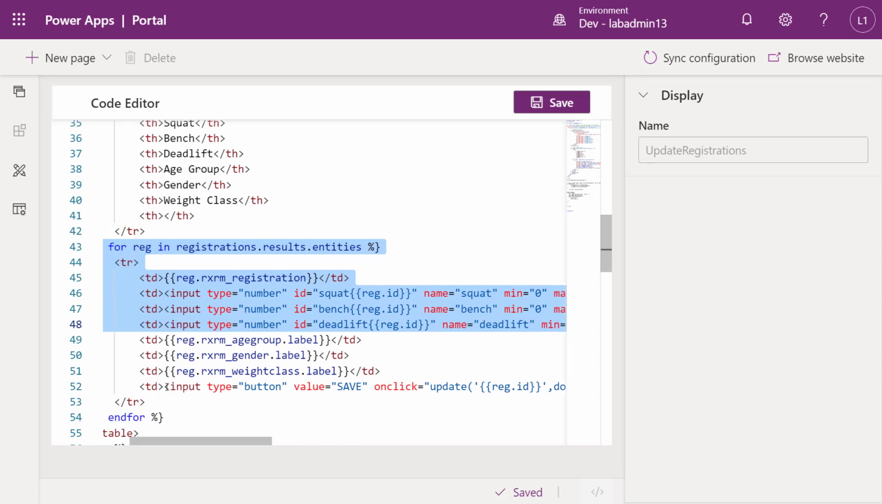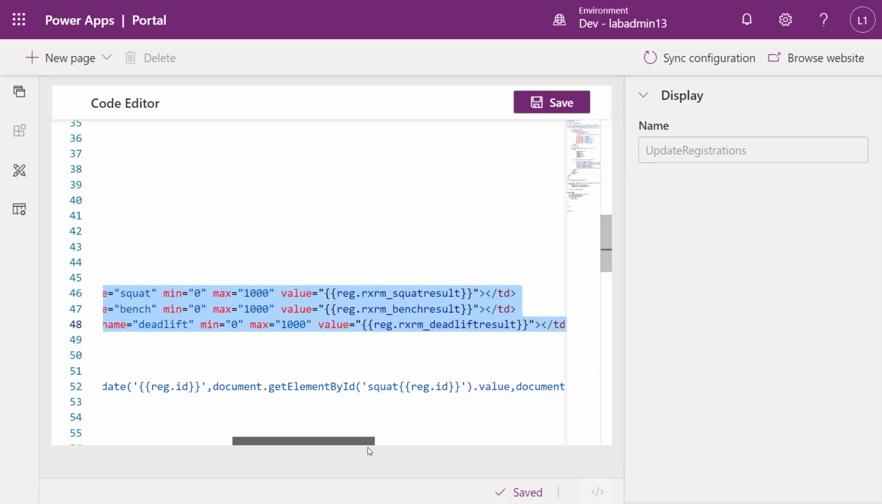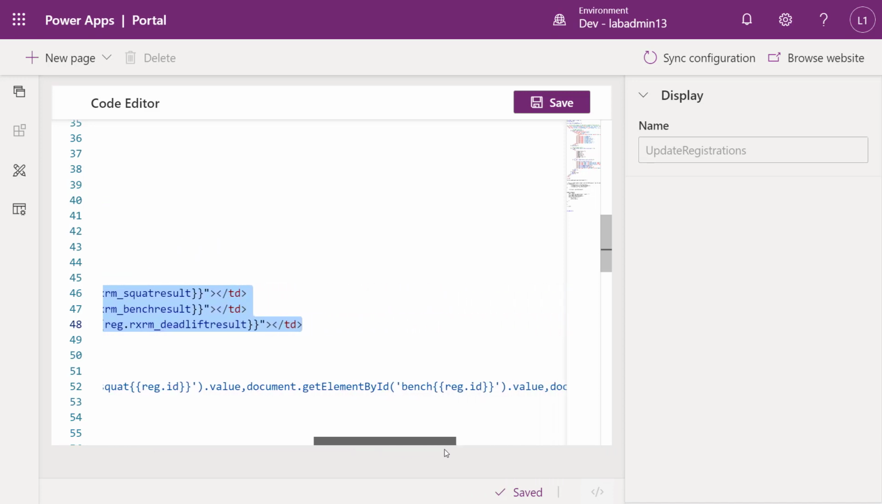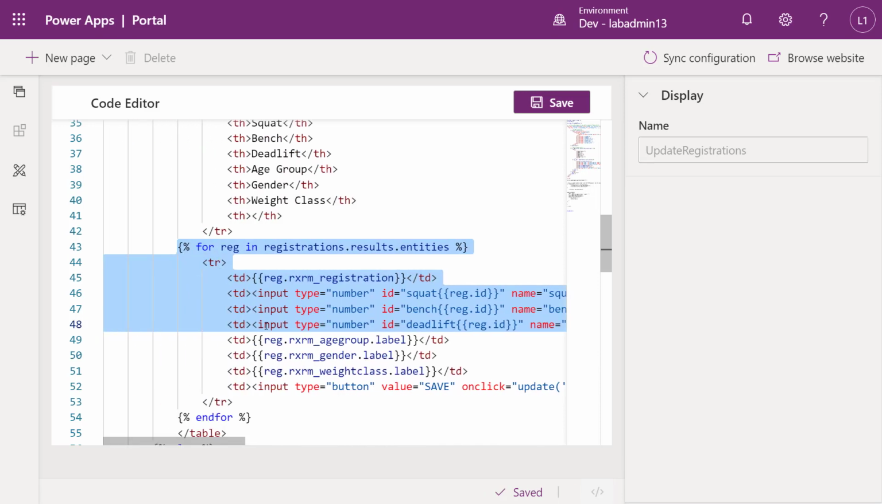And at the end, I'm putting a button. I'm putting a regular HTML input type button, but this time I'm going to be calling a JavaScript function. I'm going to be passing it the GUID of the particular record I'm on, along with the values that I'm filling in on this grid. I know there's a lot of code here. My code is up on GitHub. I'm going to have that link at the end of this presentation, so you'll be able to grab that.